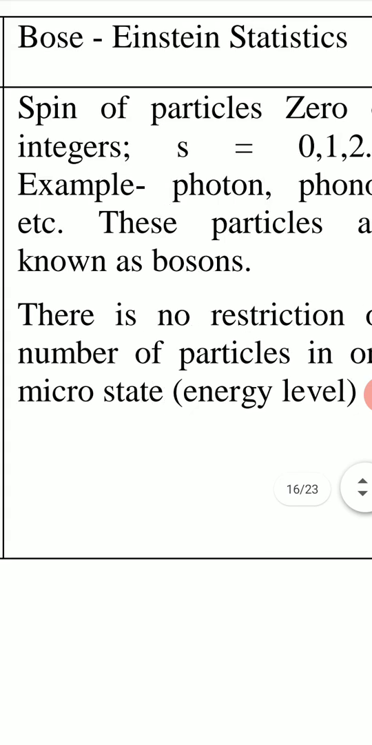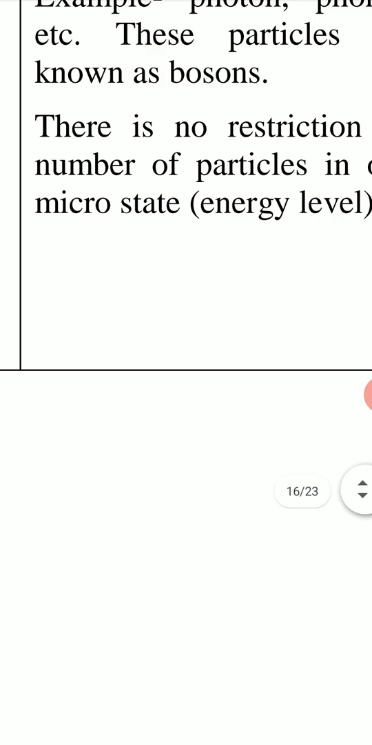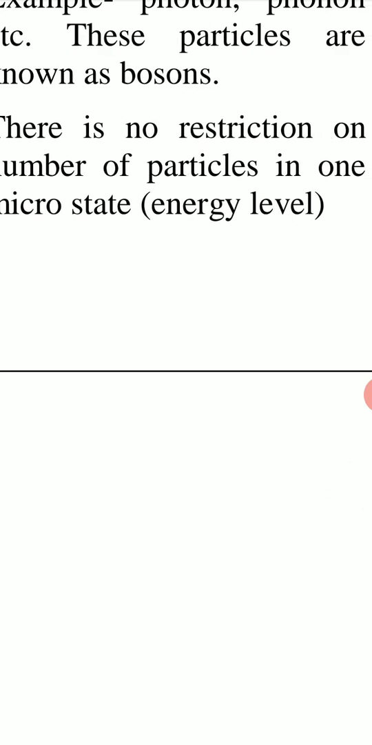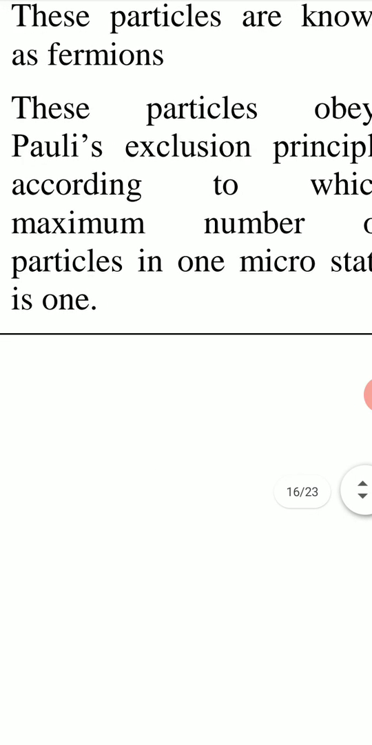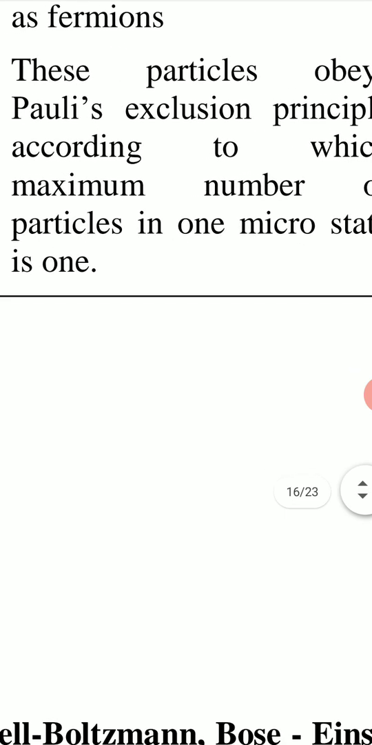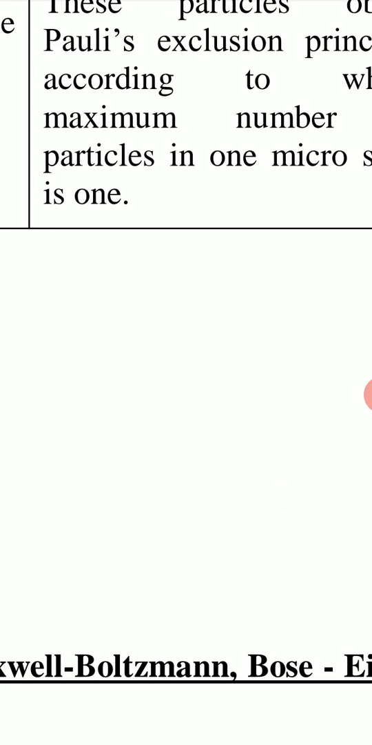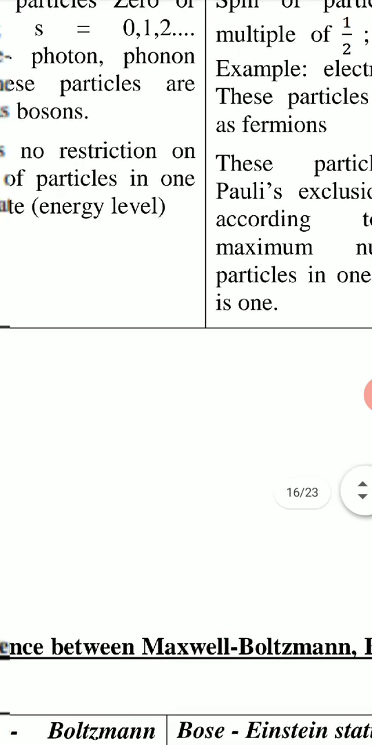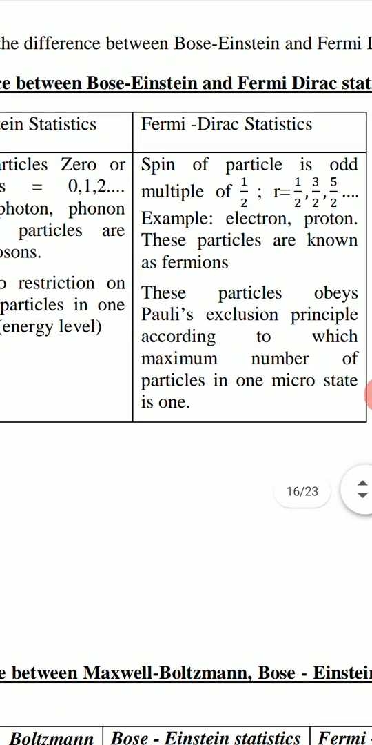For Bose-Einstein statistics, there is no restriction on the number of particles in one microstate or in one energy level. There can be any number of particles. But in Fermi Dirac statistics, these fermions obey Pauli's exclusion principle. So the maximum number of particles in a microstate is 1. The maximum number of particles in an energy level is 1. These are the differences between Bose-Einstein statistics and Fermi Dirac statistics.